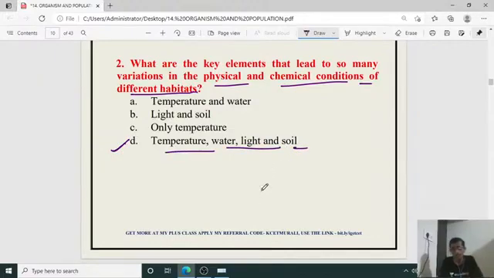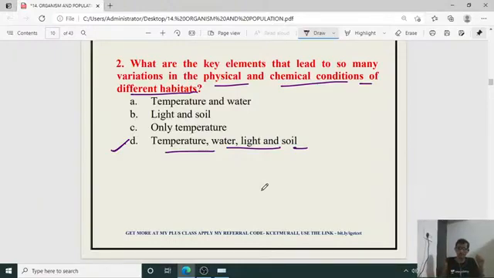So depending upon the availability of temperature, water, light and good fertile soil, the distribution of organisms will be there in the habitat. So why are there different types of habitat, such as desert, rainforest, evergreen forest, grassland, mountain area, or pond ecosystem? Because seasonal changes and the rotation of the earth around the sun result in temperature change.